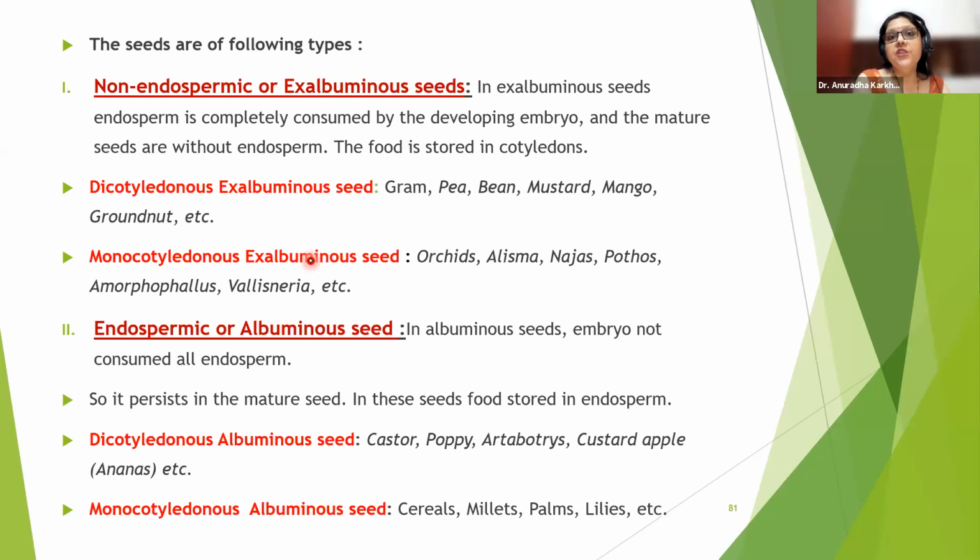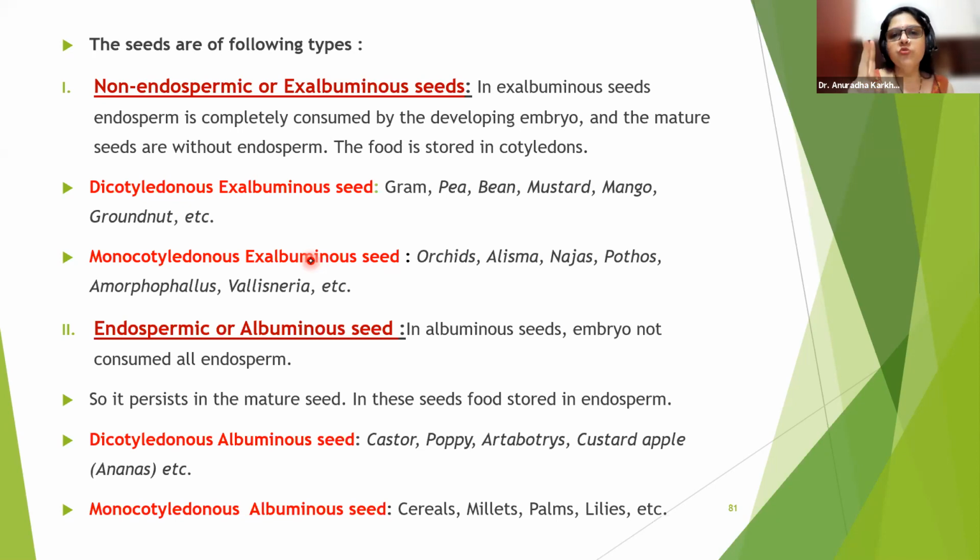Okay. Now the question comes as, when the endosperm is completely consumed, it is called as, the options are endospermic exalbuminous, non-endospermic albuminous, non-endospermic exalbuminous, endospermic albuminous. Oh my god, कितना confusion है ना? Don't worry बेटा, confusion हटा देती हूँ within a second.